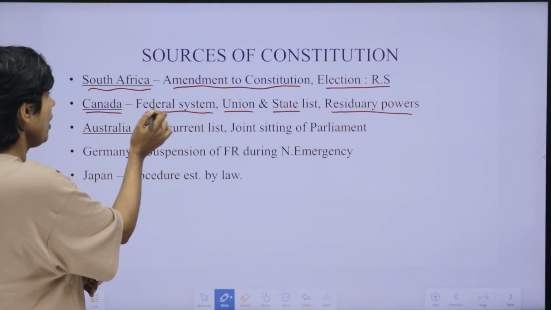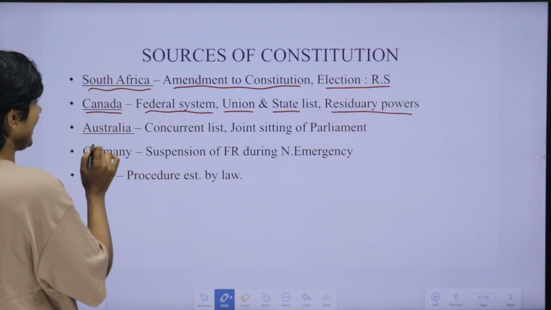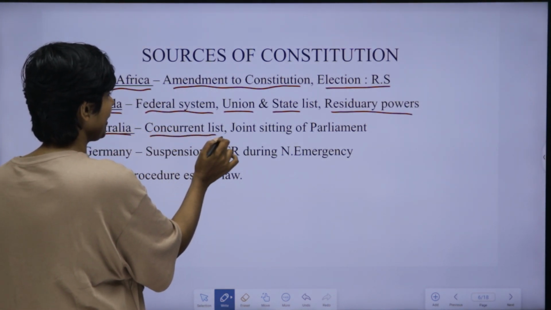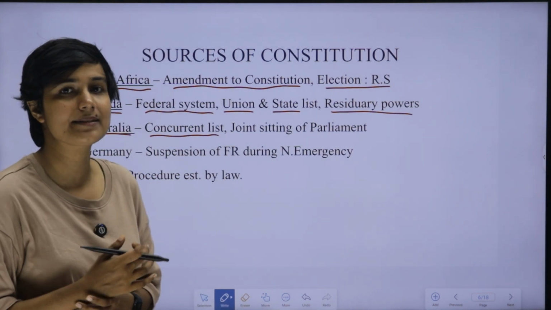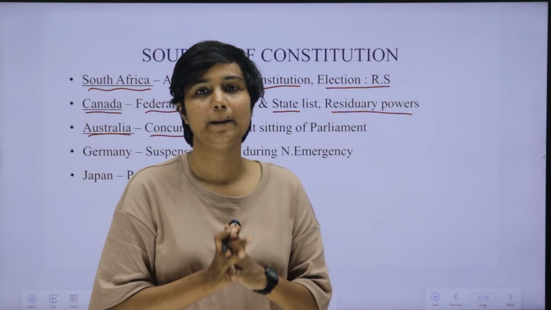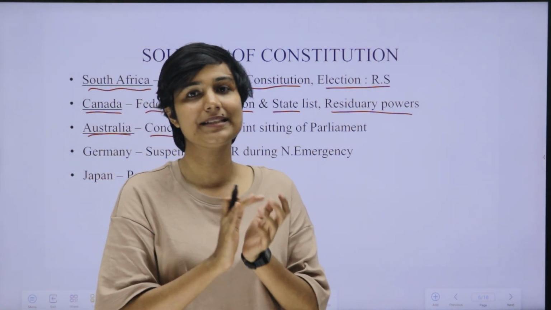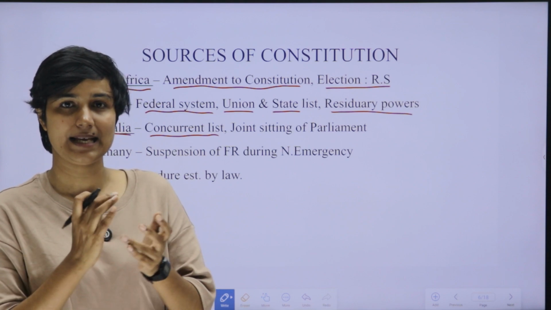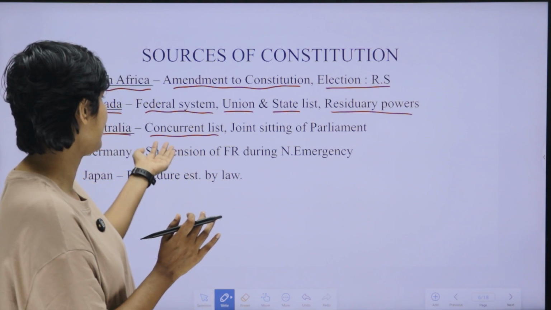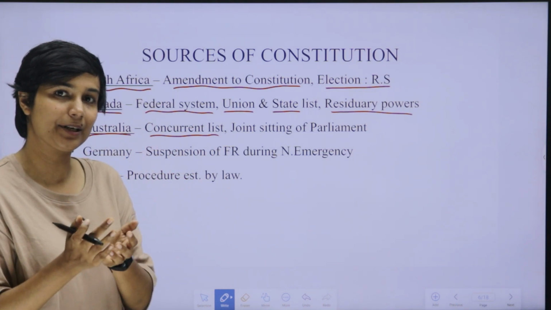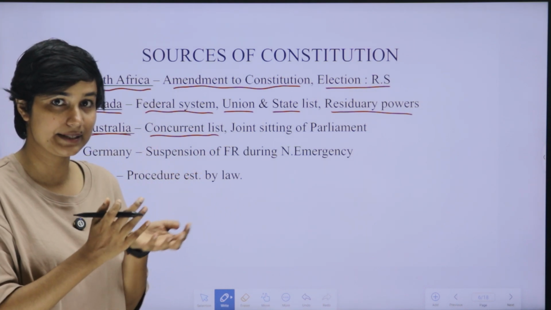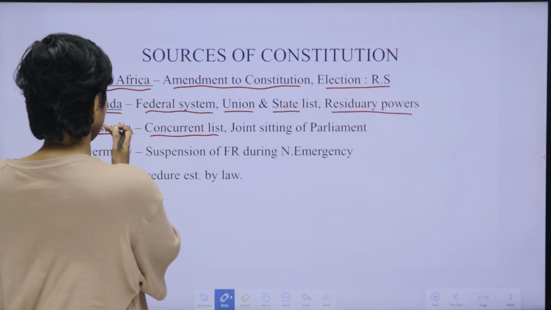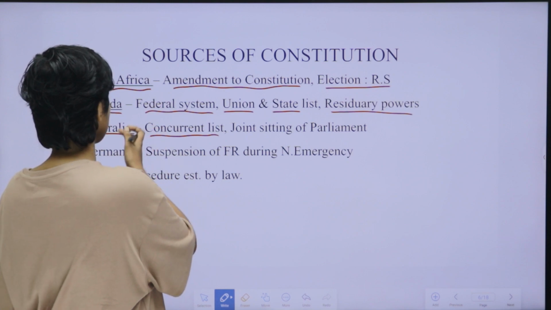These all concepts we took from the Constitution of Canada, and when we come to Australia, we took the idea of the concurrent list. Concurrent list is also included in the 7th schedule. Concurrent list means both the central government and the state government have authority to make legislation in the subjects included in it. For example, education is an example of the concurrent list. So both the central government and state governments can make legislations and policy in the matters included in the concurrent list. That we took from the Constitution of Australia.